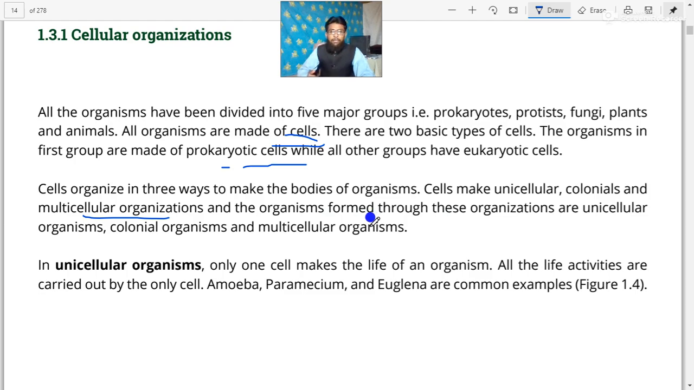Organisms which are made up of unicellular organization are known as unicellular organisms. Dear cadets, organisms which are made up of colonial organization are known as colonial organisms, and the organisms which have the multicellular organization are known as multicellular organisms. Dear cadets, now we will discuss the unicellular organism.